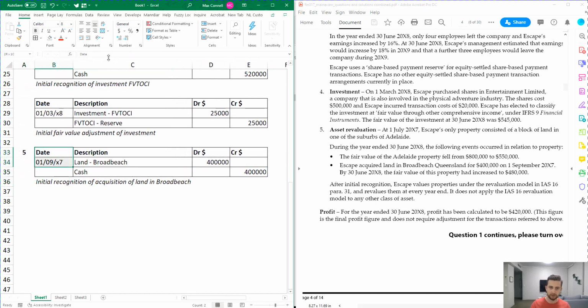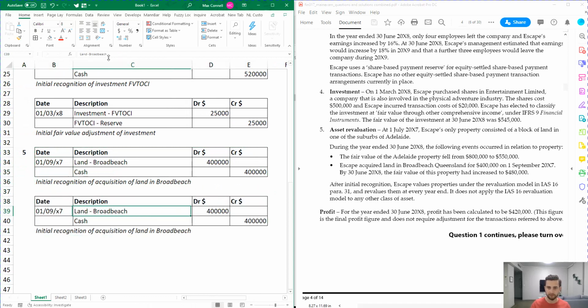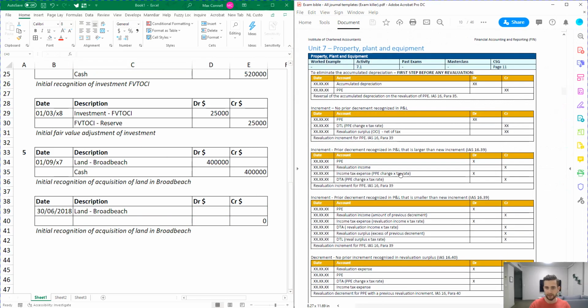The other thing we need to do is recognize the revaluation upwards, and that would be at the end of the financial year. So we're going to go 30 June 2018, and debit land, the revaluation amount. If you're not sure where the other side goes, we just need to find our journal over here. We've got our increment, no prior decrement recognized in P&L.